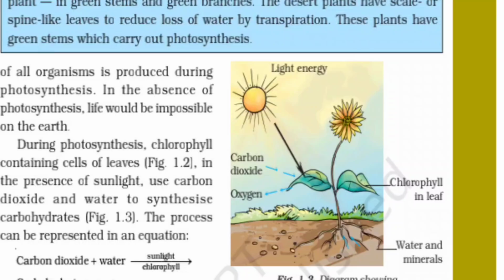During photosynthesis, chlorophyll-containing cells of leaves, in the presence of sunlight, use carbon dioxide and water to synthesize carbohydrate. The process can be represented in an equation: carbon dioxide plus water equals carbohydrate plus oxygen, and it requires sunlight and chlorophyll. Besides leaves, photosynthesis also takes place in other green parts of the plant, such as green stems and green branches. Desert plants have scaled or spine-like leaves to reduce loss of water by transpiration. These plants have green stems which carry out photosynthesis.